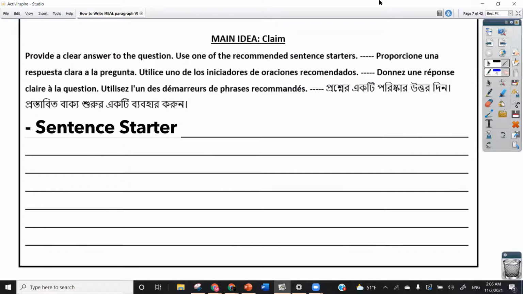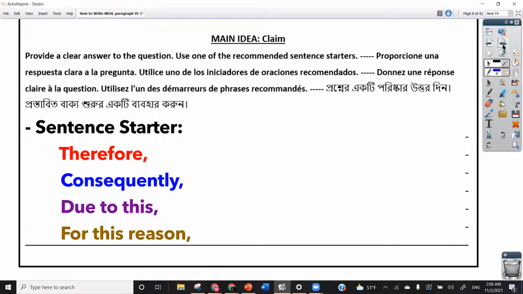The next part of the meal paragraph is the claim. There are some major things that you need to make sure the claim has. First, it's the sentence starter. Here are a few different sentence starters that you can use to begin the claim. You can choose to start the claim by writing therefore, consequently, due to this, or for this reason. Any of those is fine. Whichever one you like the best, you think sounds the best, that's the one you should choose.